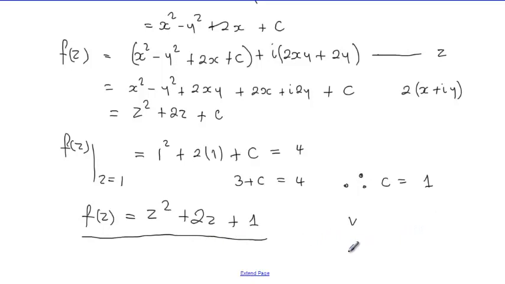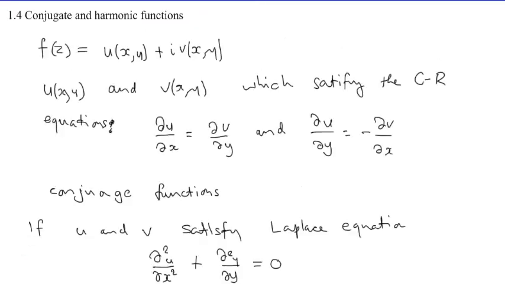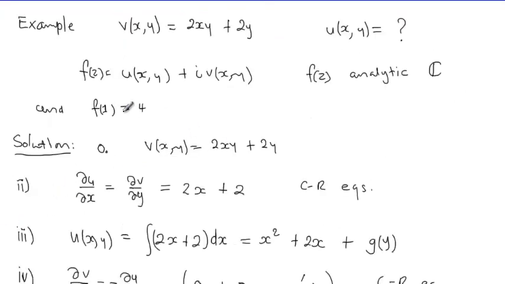We could also do exactly the same thing given u and the target v until we get to f of z. Just quickly going through the exercise again, this is where we started the example. Given v, we're looking for that.